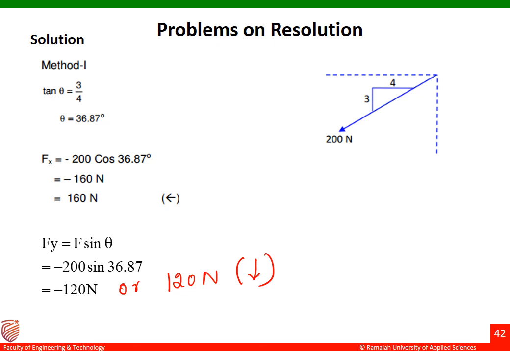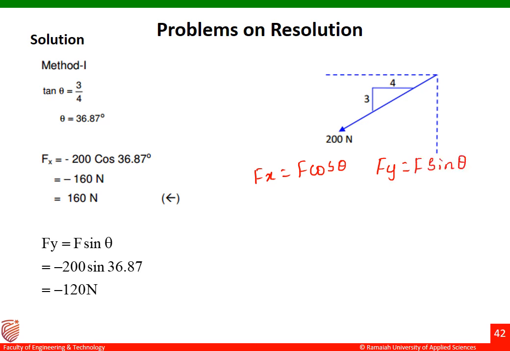Okay, so we have two different methods here. The first thing is we have to find out the angle and then find out the x component and then the y component. In the other method, without finding out the angle, we can solve this problem. Let me explain it. I'll just write the formula once again, that is, Fx equal to F cos theta and Fy equal to F sin theta. Now, without finding out the angle, how should we solve this problem?